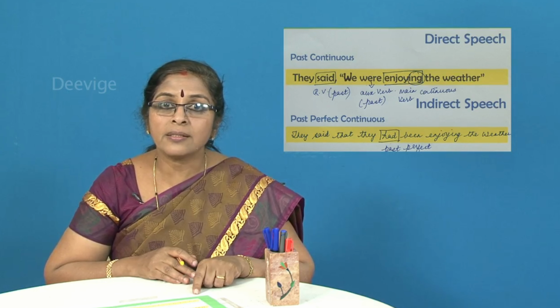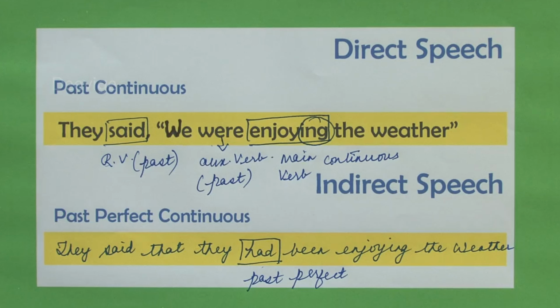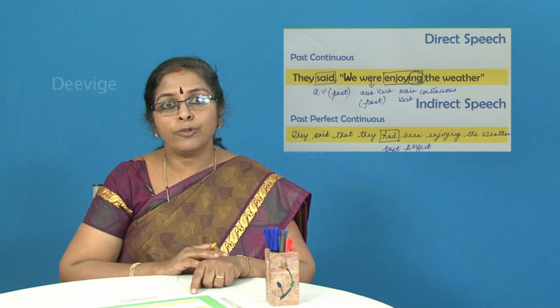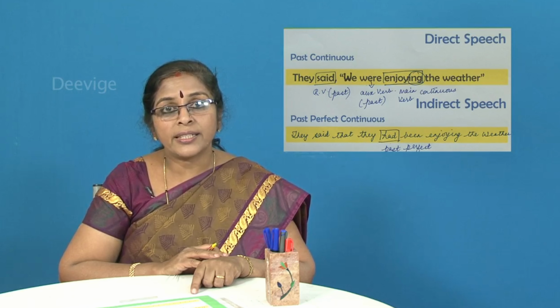So, what is the sentence in the indirect speech, children? It says, they said that they had been enjoying the weather. There is a full stop. You have to put a full stop at the end of the sentence. Shall we move on to the next example?